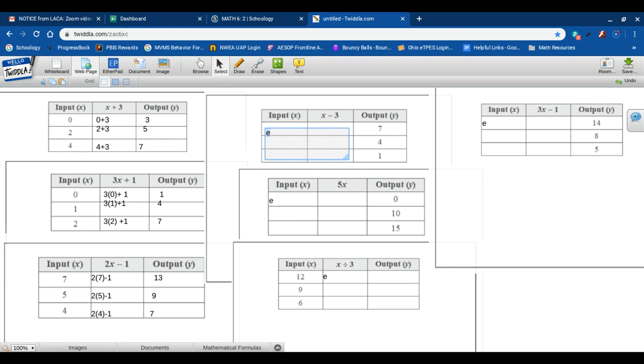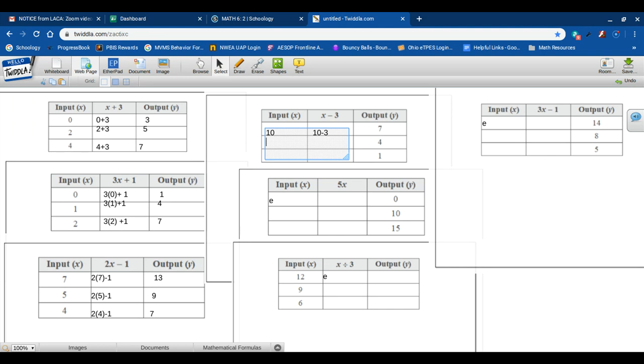So if my rule is minus 3 to each of the x's, I can take my output and add 3, and that should give me the correct answer. So 7 plus 3 is 10. So this should be an input of 10. And let's check it. 10 minus 3.